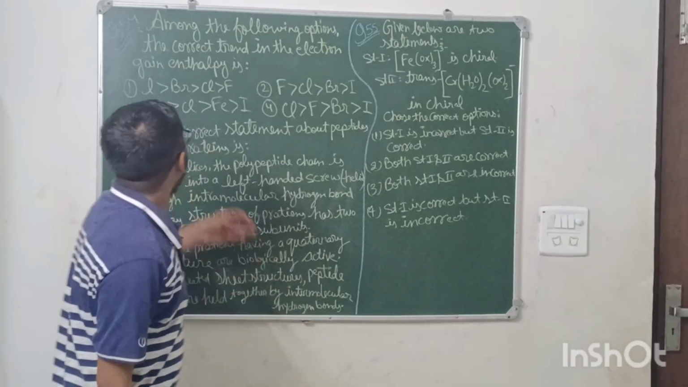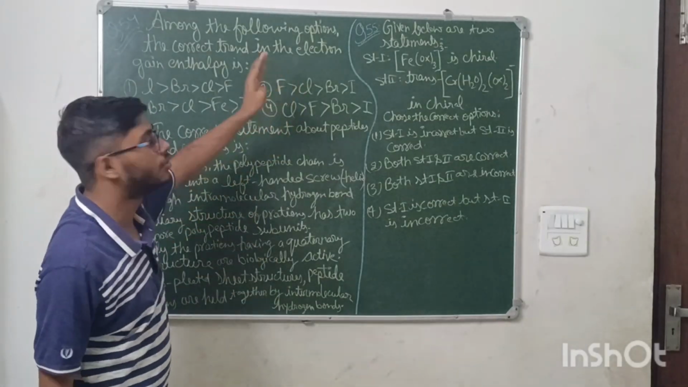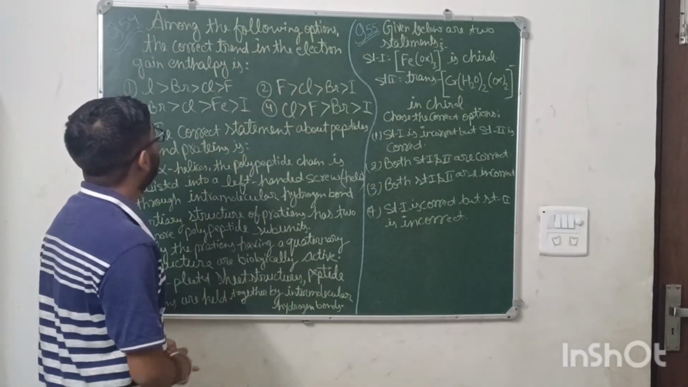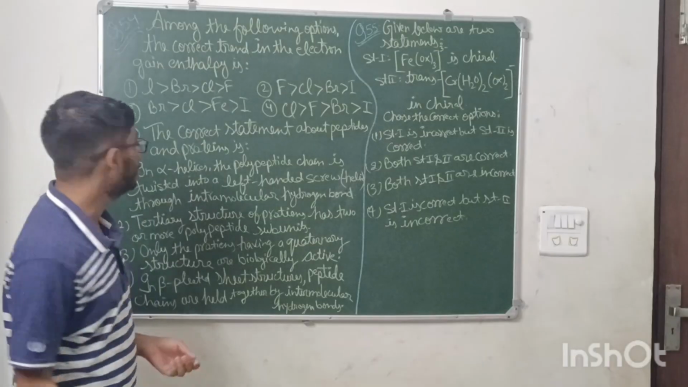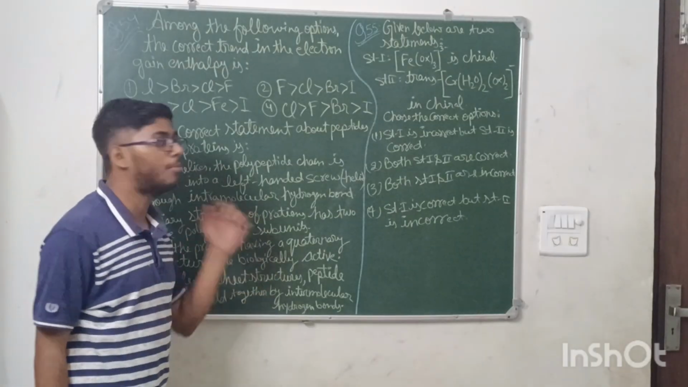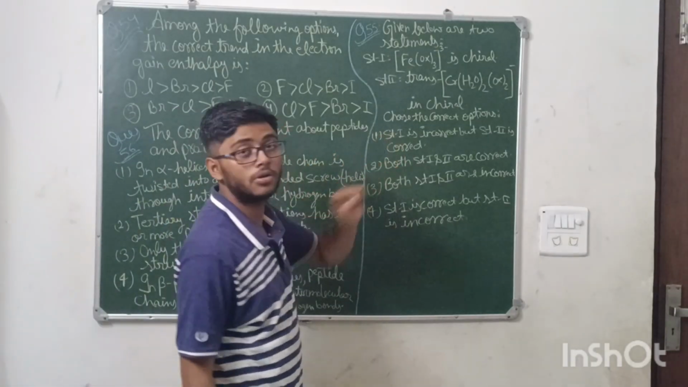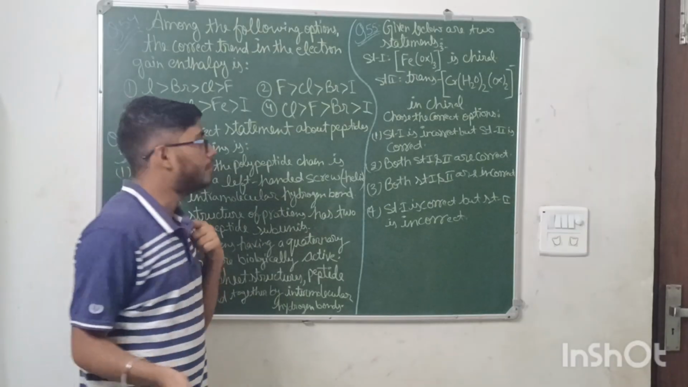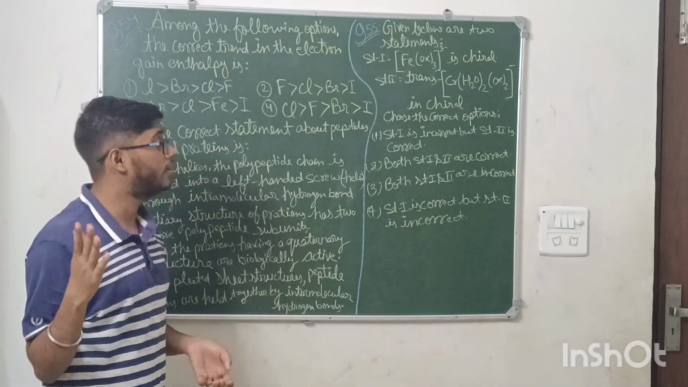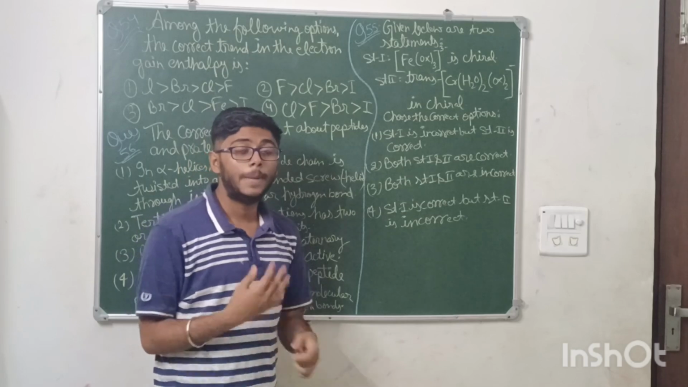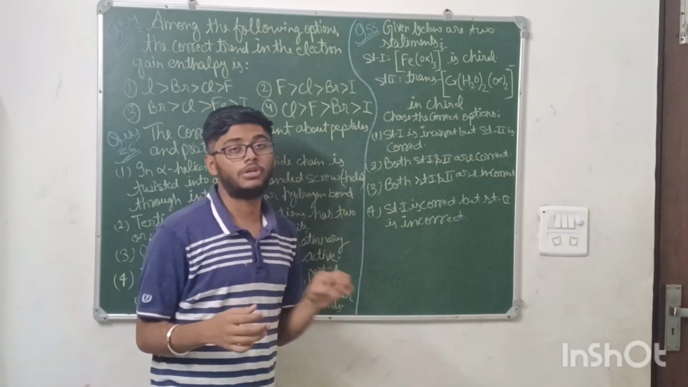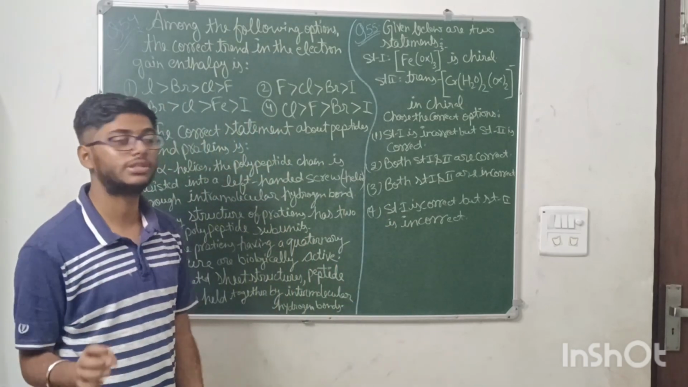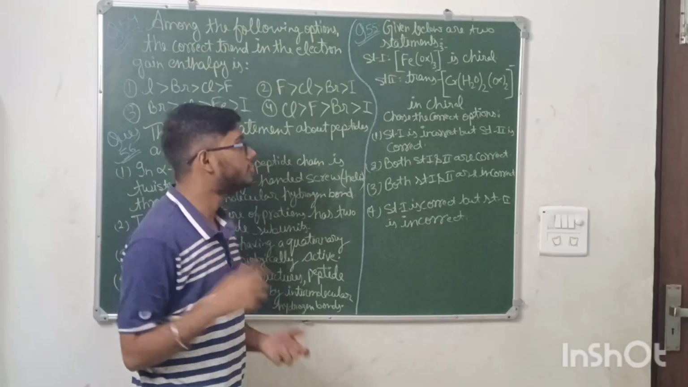Moving ahead, now we have three questions with us. First question is from the chapter periodic table, periodic elements. Second one is from the chapter biomolecules, and third one is from the chapter coordination compounds again. In the previous video we solved one more question of coordination compounds, and many questions exist in this paper of coordination compounds, means coordination chemistry has a great weightage in this paper.